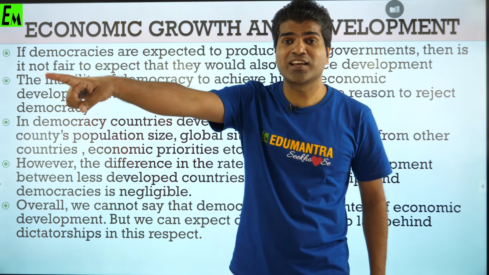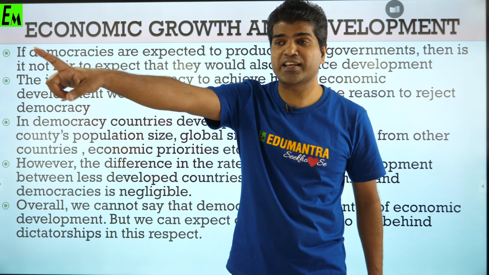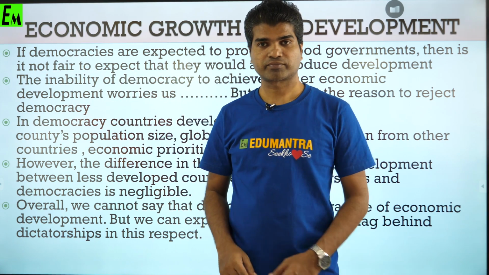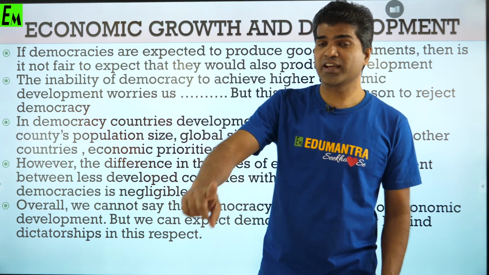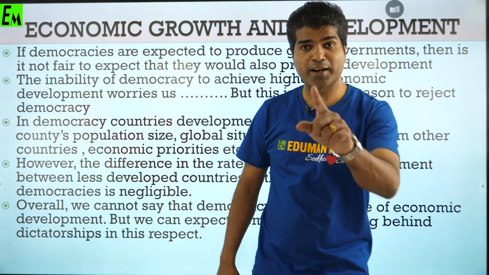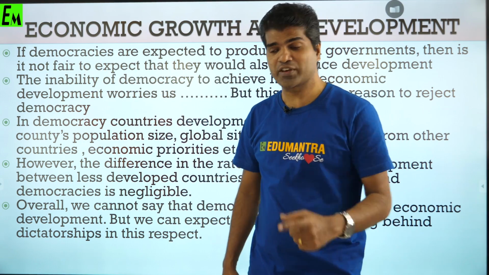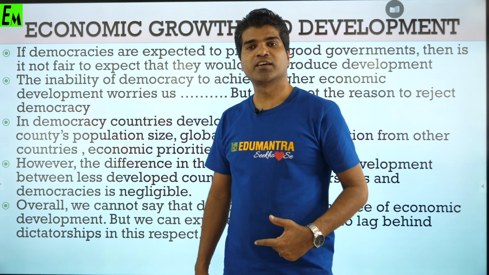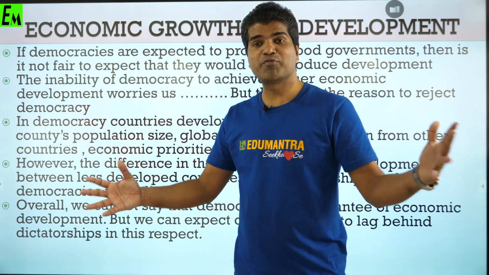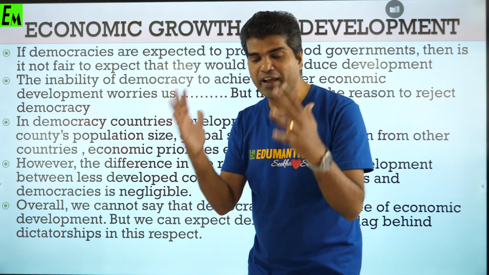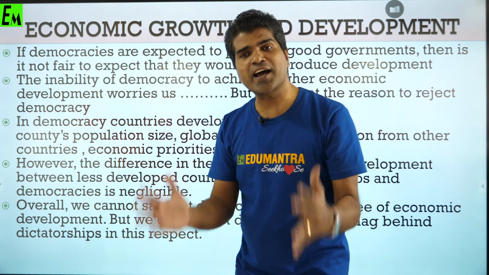So Hitler was killing the Jewish people, and he was making only one type of people, Aryans. He was making favorable policies only for the Aryans; others were killed. But in democracy, we are not doing like that. We are not in favor of one religion or caste or color or creed or gender. We are for everyone. We are looking for the development of everyone. It will take time.